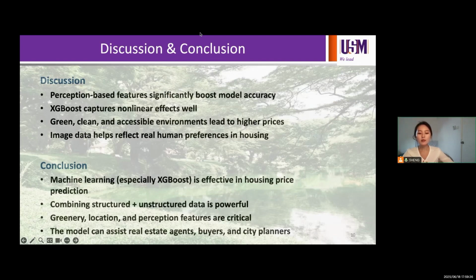This study shows that using both normal data and street view data helps make better house price predictions. Machine learning, especially XGBoost, can find hidden rules that old models cannot see. Things like green streets, clean areas, and short travel times can make a house more expensive. This gives us a new way to look at housing, not just with numbers, but also with what people like and feel. The model can help city workers, wholesalers, and buyers make smarter choices.